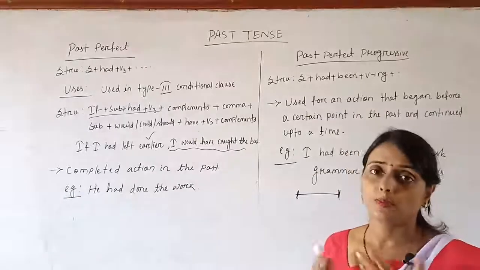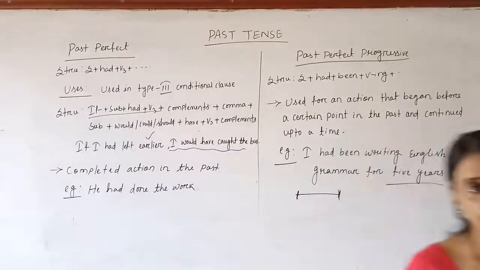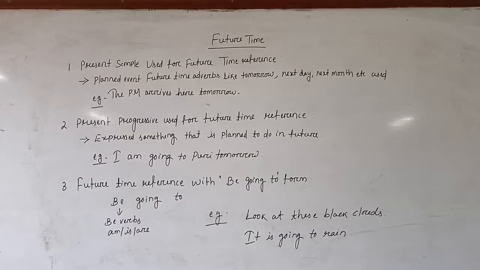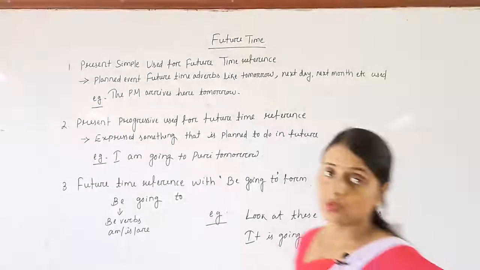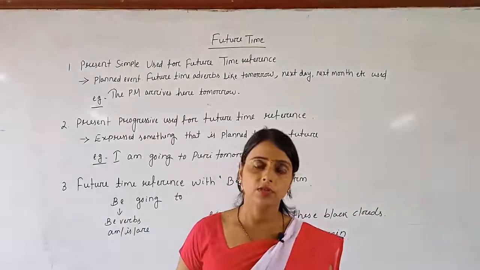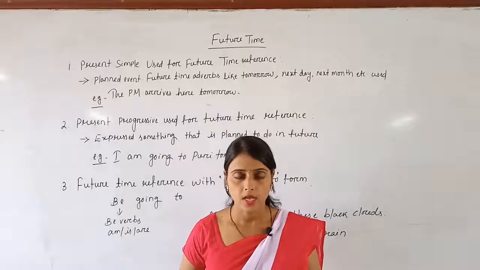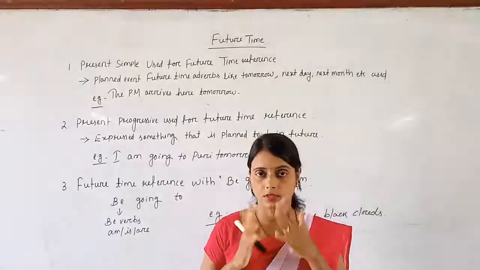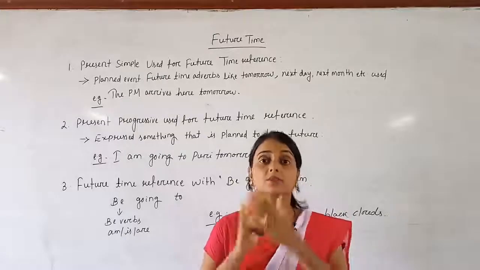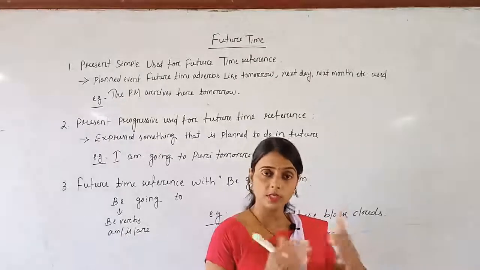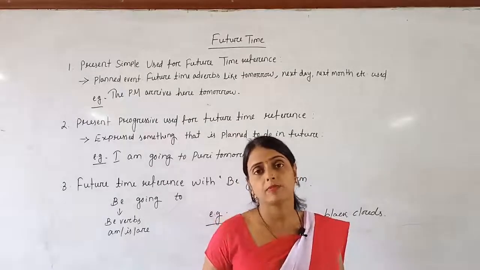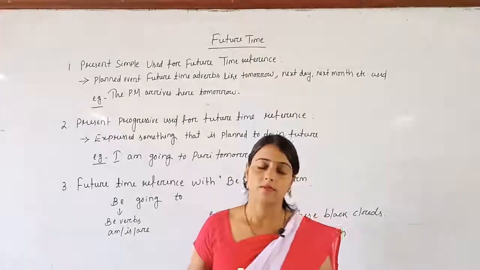So with this your past tense is over. Now let's read future time. As you know, future is not a tense, it is a time, because a specific verb form is not allotted for future. That's why future is a time, it is not a tense. Why? Look: go, went, gone. Present, past, past participle, but it should be present, past, future. Then only you could call future a tense, but a specific verb form is not there. That's why future is a time.